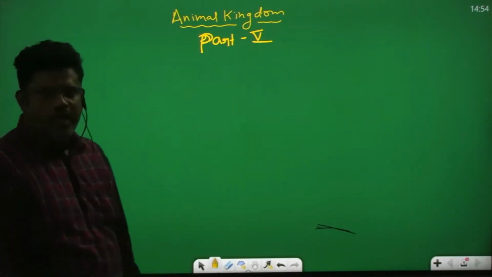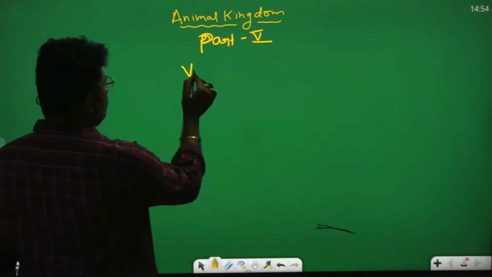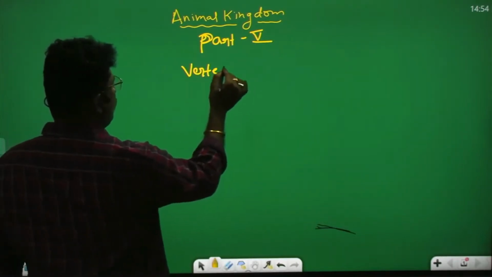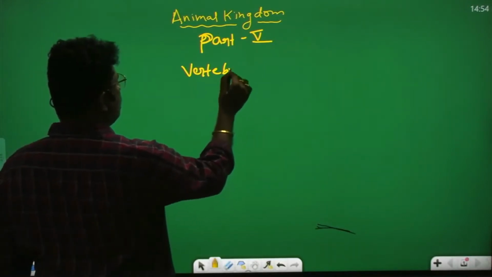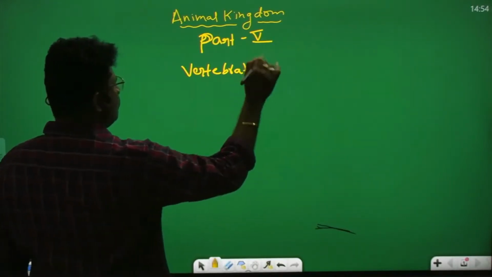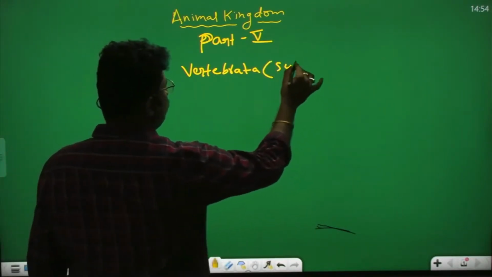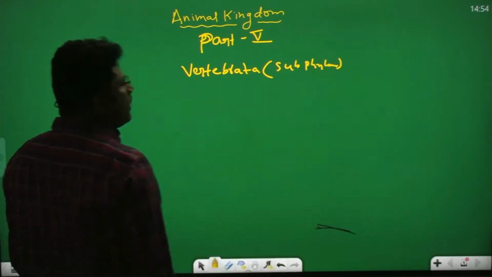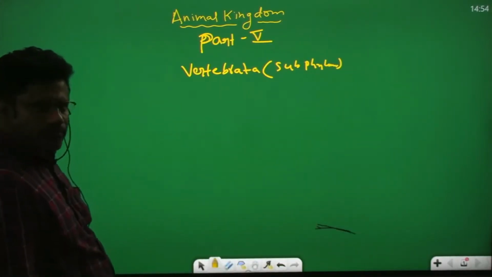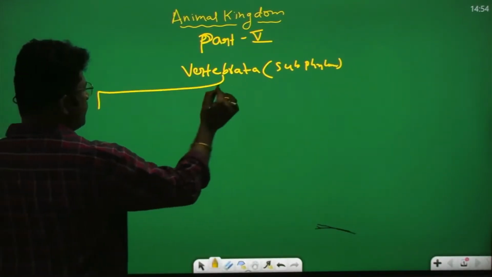Now going to the Vertebrata classification. So this is the Vertebrata subphylum. This Vertebrata is divided into 2 divisions.